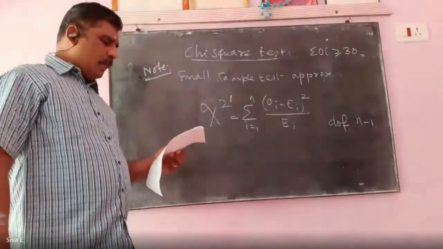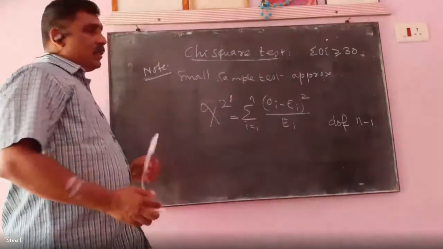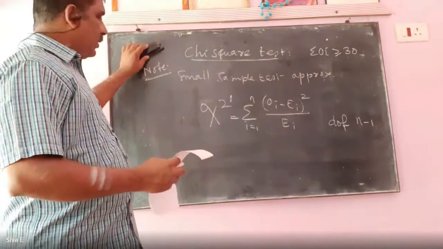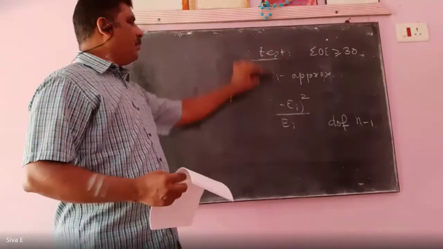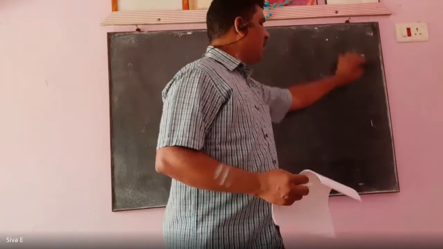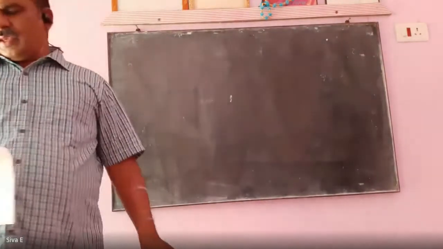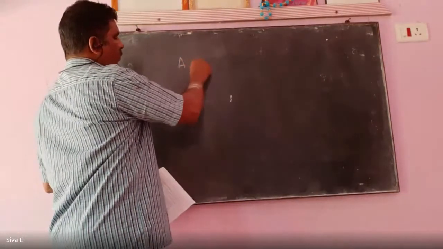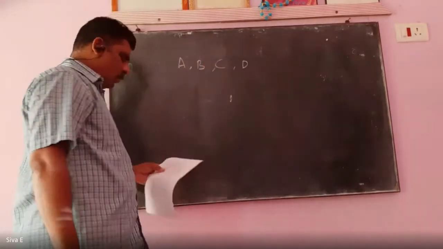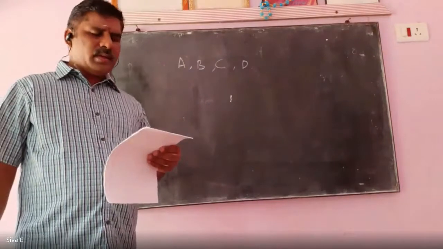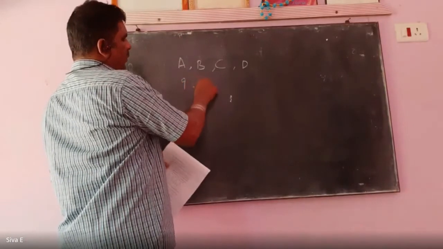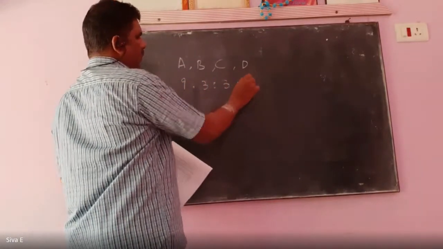Write the problem now. Theory predicts that the proportion of beans in 4 groups A, B, C, D should be 9:3:3:1.